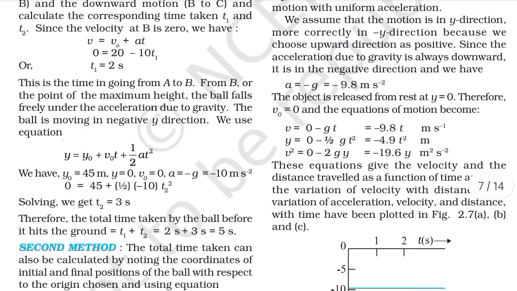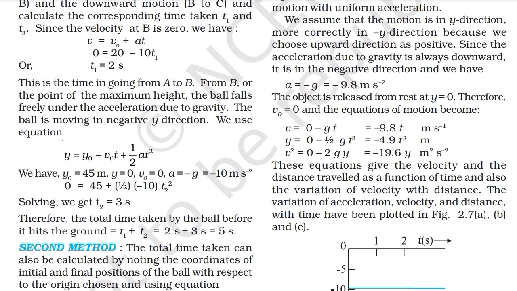We assume that the motion is in y direction, more correctly in minus y direction, because we choose upward direction as positive. Since the acceleration due to gravity is always downward, it is in the negative direction, and we have a equals to minus g, which is equal to minus 9.8 meter per second square.